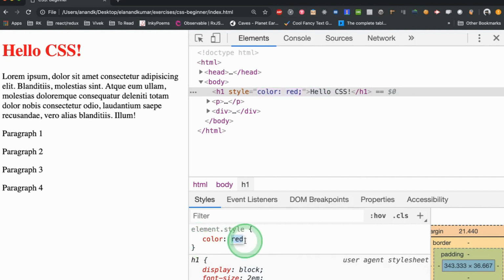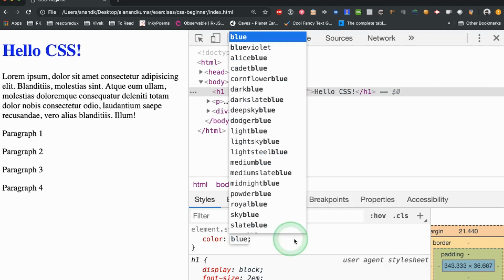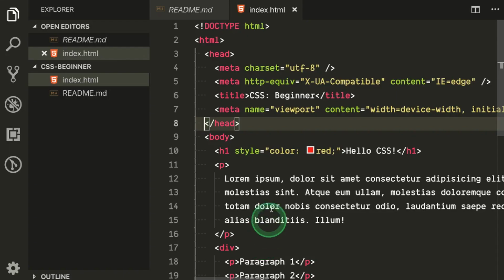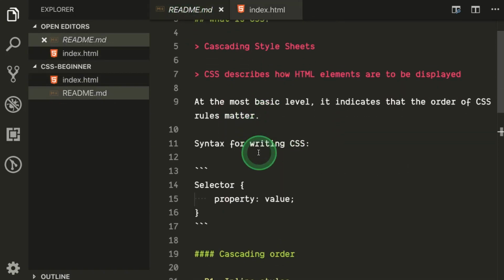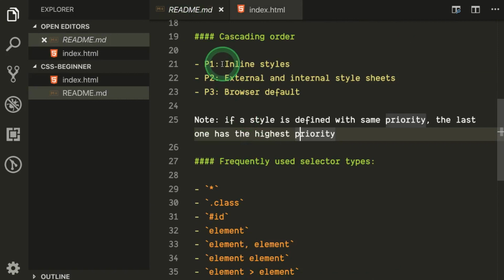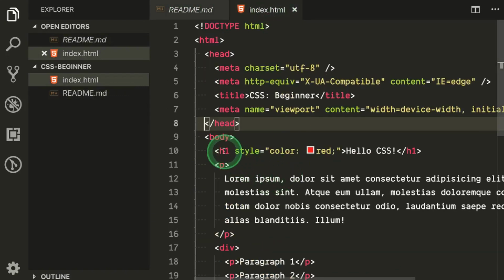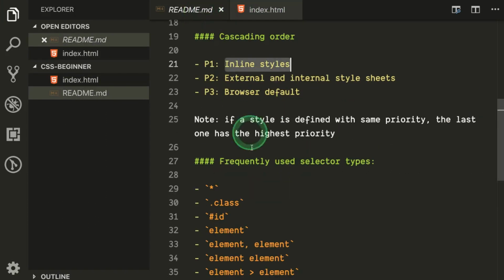Okay, so Chrome provides this utility and other browsers also, where you can tweak the style on the fly. Okay, all right. So when I was talking about the priority here, this inline style gets priority one. So that means if you define a style like this, it gets the first priority. Okay.